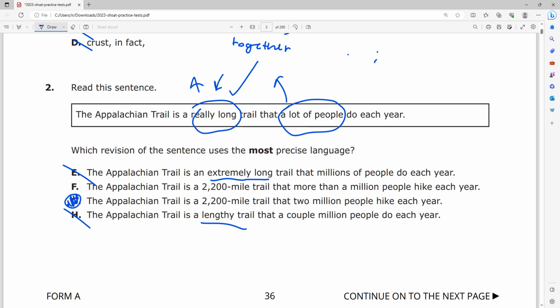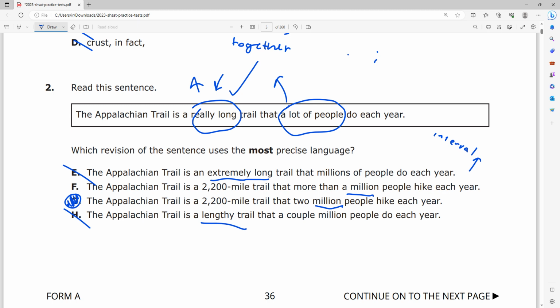Notice how they did include numbers in the second part, right? But the issue with choice F is that it says it's a 2,200 mile trail that more than 1 million people hike each year, right? This gives me an interval, right? Whereas choice G tells me straight up that 2 million people hike it each year.